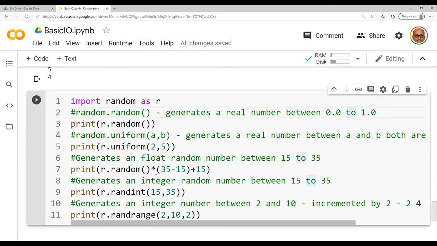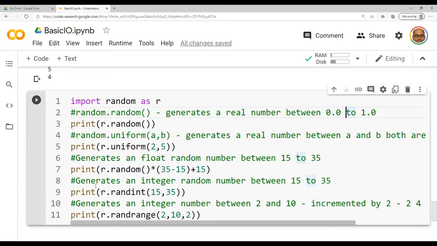Since I want to generate a number in between 15 and 35, how am I doing it? Upper limit minus lower limit. Upper limit is 35 and lower limit is 15, so here it would be 20. So the minimum number will be 15, the maximum number will be 35, and here you will be able to generate a float value.